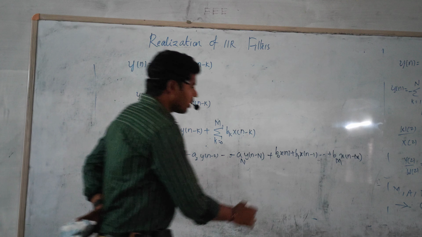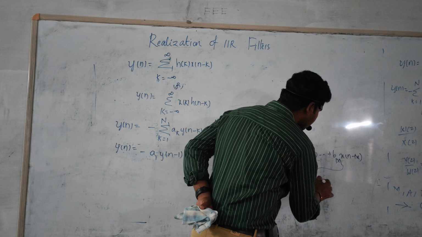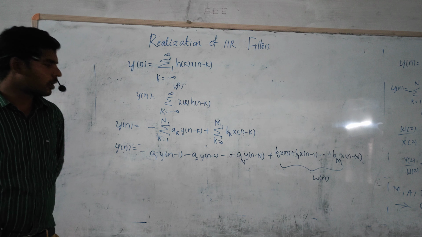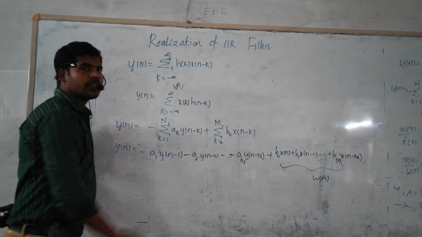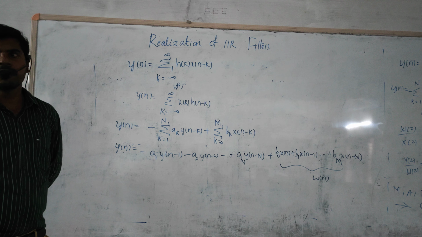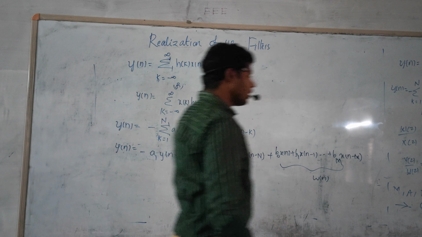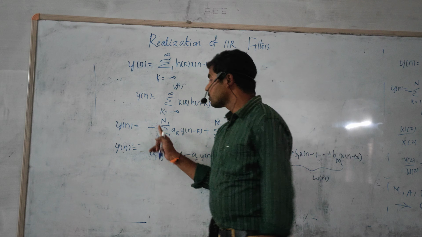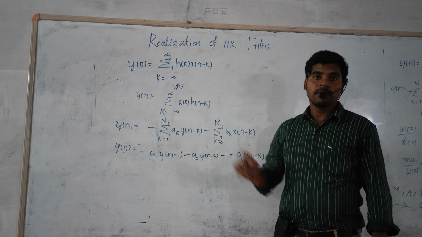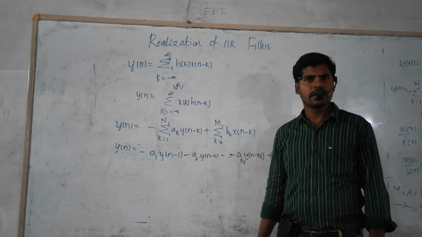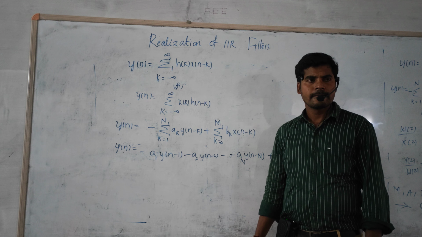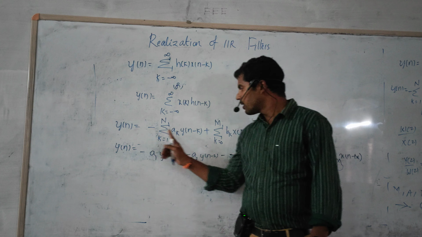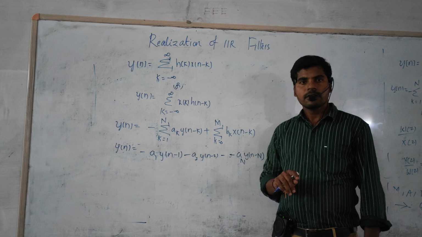For convenience, consider this complete part as w of n. Why? Because it is representing the response. Obviously, in the IIR filter system, the output of the system depends only on present and past values. Does it satisfy the equation criteria? The output satisfies the statement: the output of the system depends on the present and previous values.